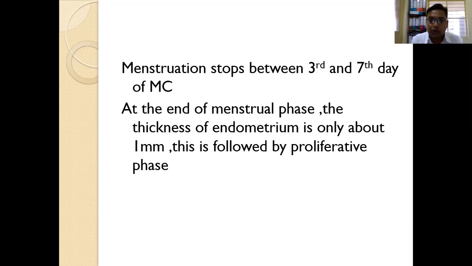Till now, I told you that the changes that happen inside the uterus can be understood in different phases, in which the first phase we have studied is the menstrual phase. And during this menstrual phase, the endometrial lining becomes thin.